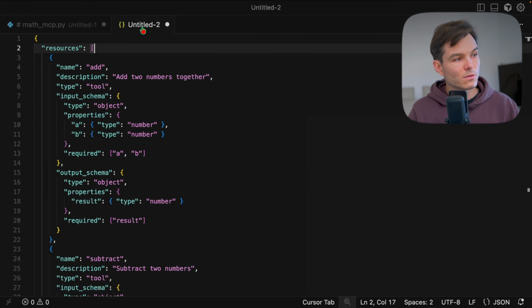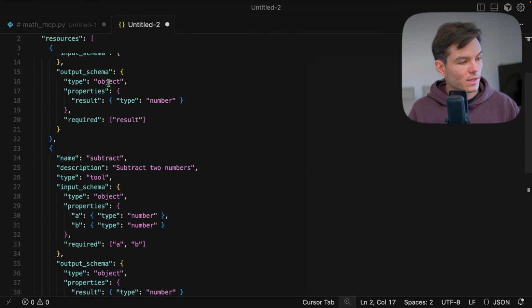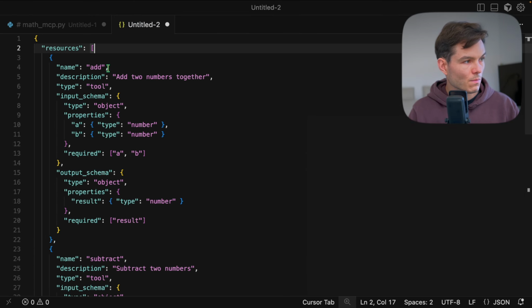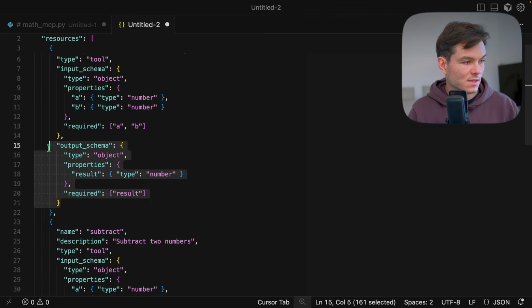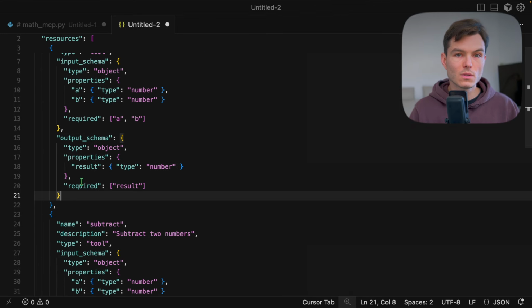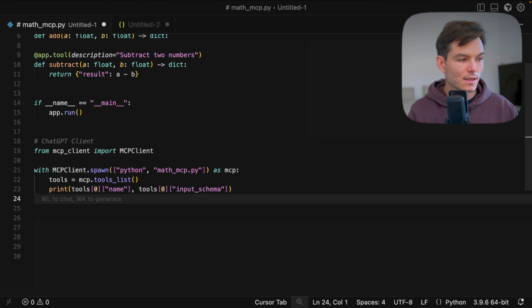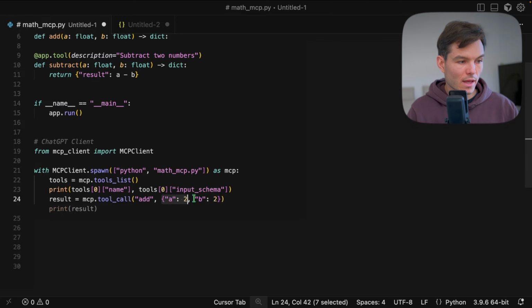But the response from list tools would look like this. We have the name of the tool, we have the description, we have the properties that we want, and we also have the output schema. So if we call the tool, how would the response look like? And then the client could call the appropriate tool something like this: MCP tool call add with the two arguments A and B, and then we can print the result.